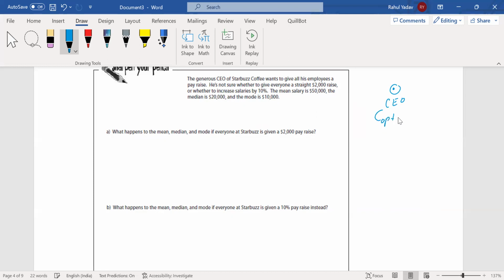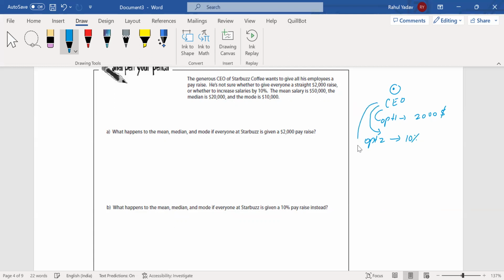Option one states that he can give a raise of $2,000 at once. Option two states that he increases the pay by 10%.